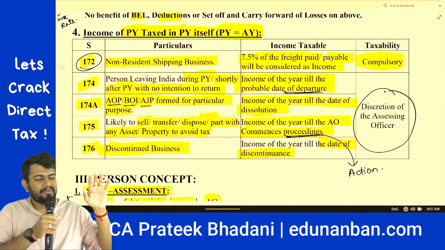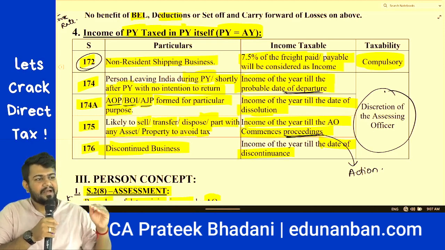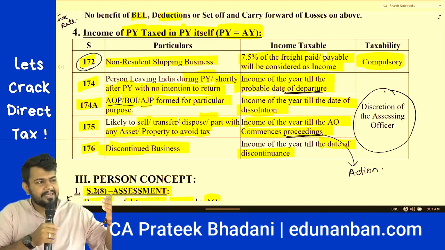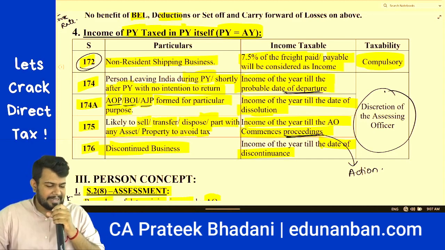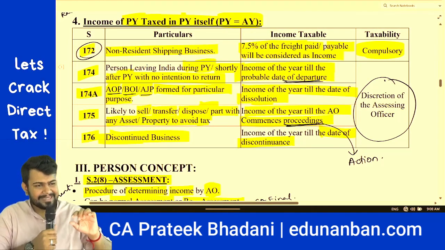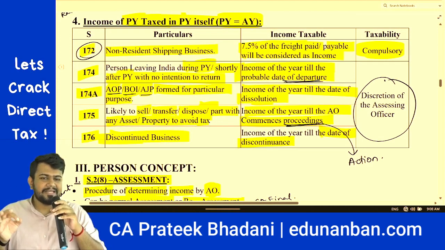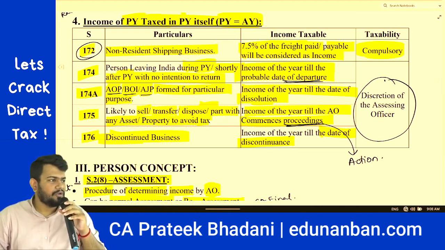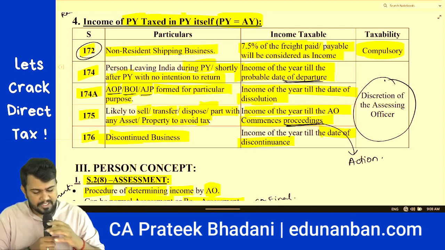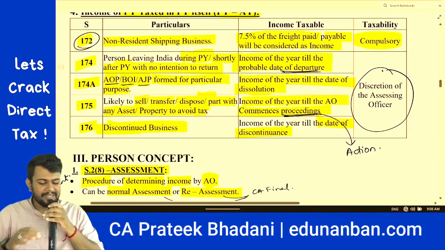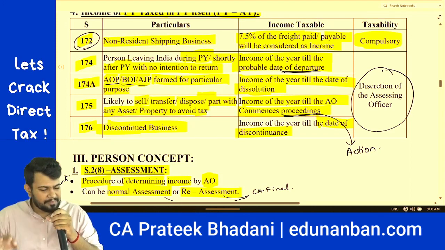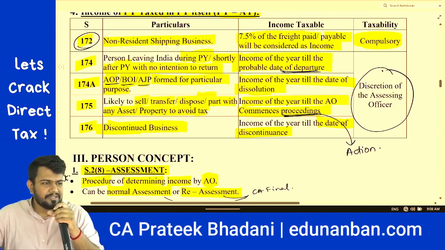So 7.5% is not the tax, it is the income. On that income only you have to calculate the tax. And this taxability is compulsory in nature. It means what? Non-resident shipping business compulsorily have to follow this method. They do not have any other method. Then section 174, person leaving India during the previous year or shortly after the previous year.